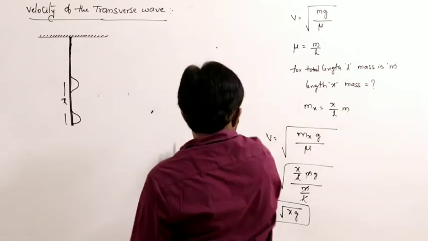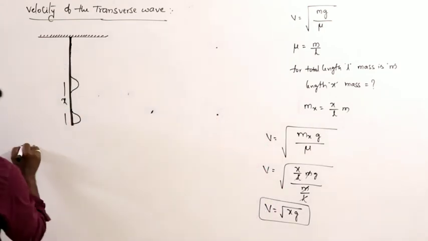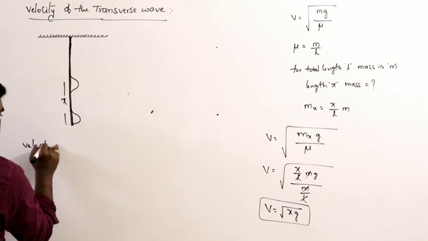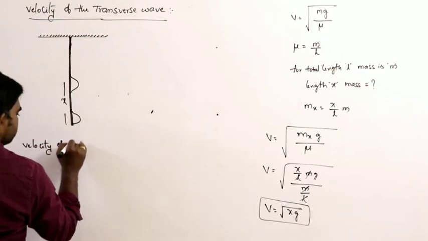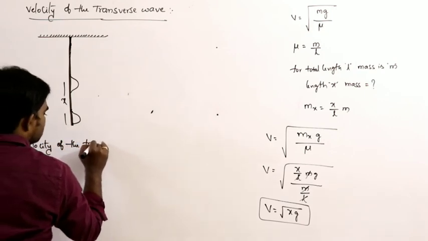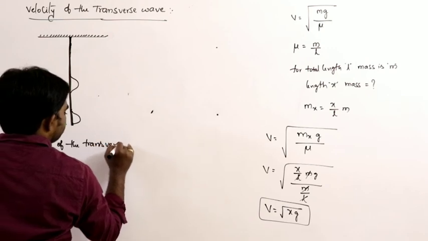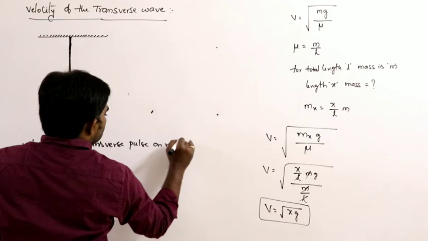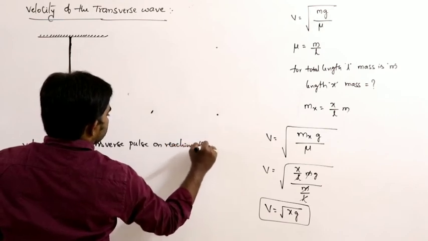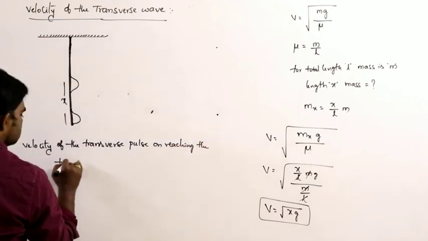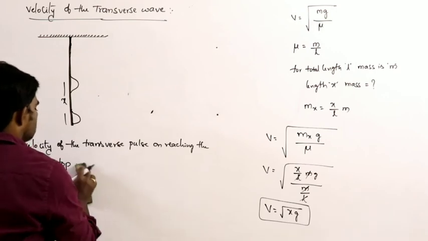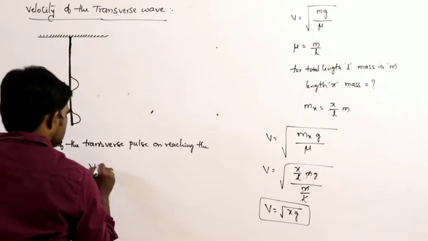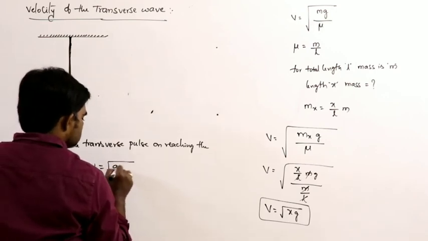Now here we are using the same concept: velocity of the transverse pulse on reaching the top. V is equal to square root of GL.